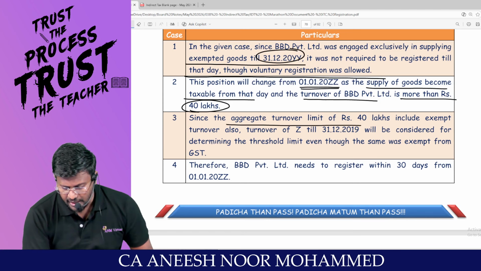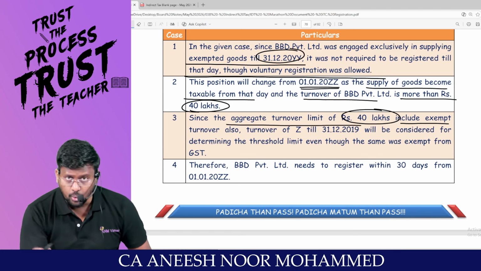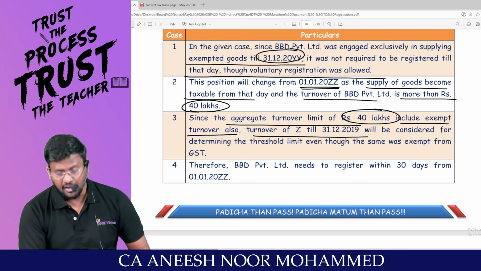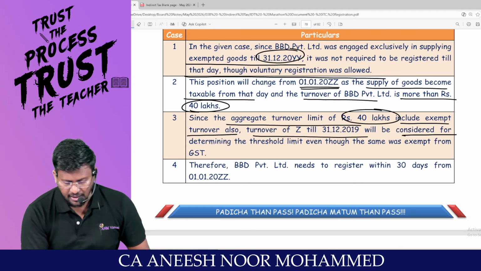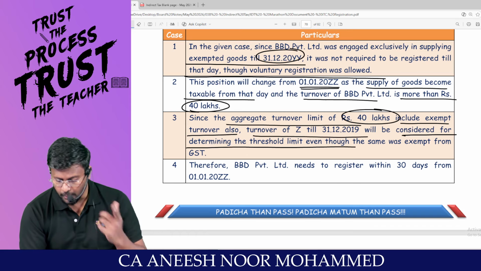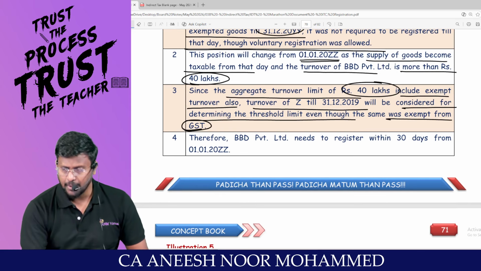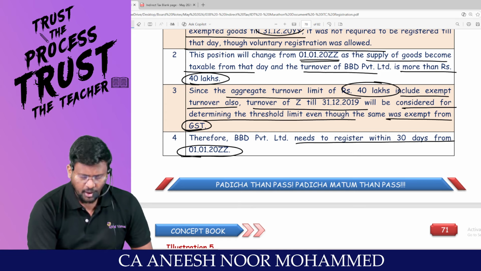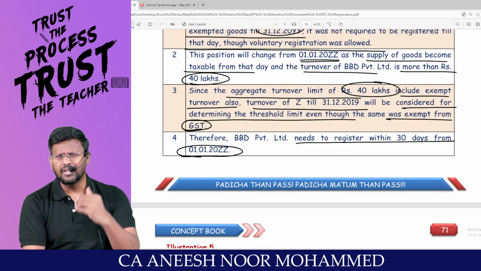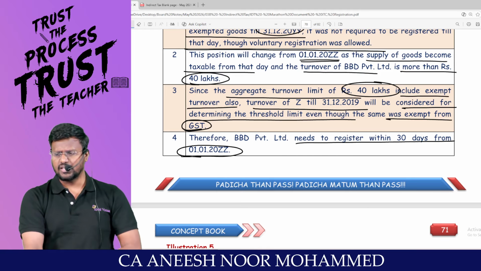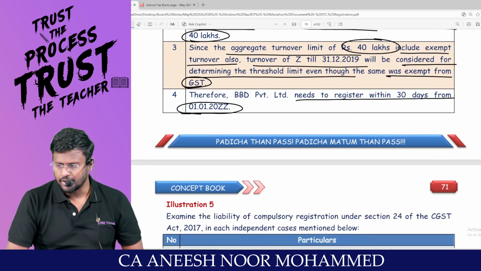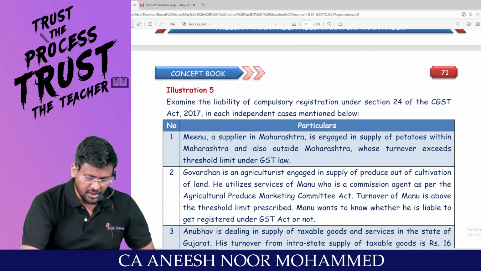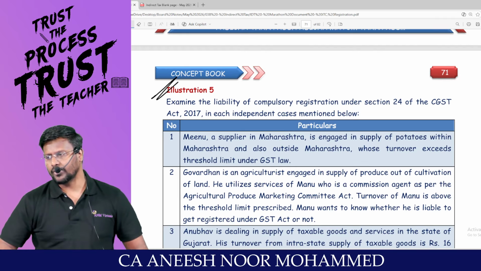So since the aggregate turnover limit of 40 lakh includes what supply also? Exempt supply also. The turnover of Z till 31/12 will be considered for determining the threshold limit, even though the same was exempt from GST. Therefore, BBD Limited needs to register within 30 days from 1/1, because we all know that from the date of becoming liable for registration, 30 days is a breathing space for taking registration. Question 4 of the registration has been done, my dear lovable students. Sir, with your permission, can I move into illustration number 5?